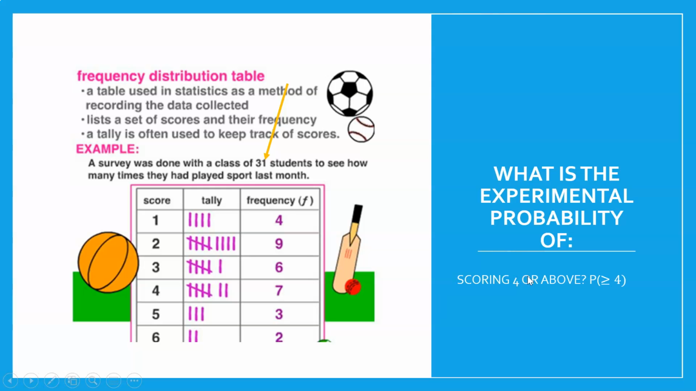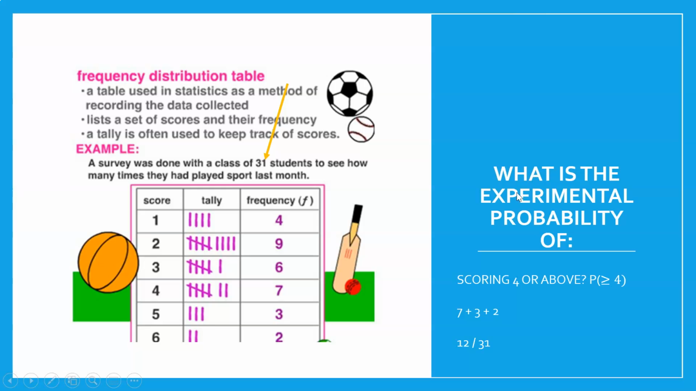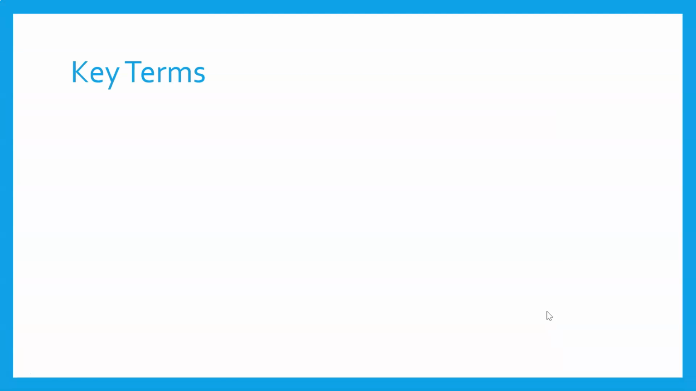Okay, 4 or above. What are we doing here? Sorry, my transitions keep changing. All right, so 4 and above, we've got 7, we've got 3 and 2. So we add them together, that's 12 out of 31.